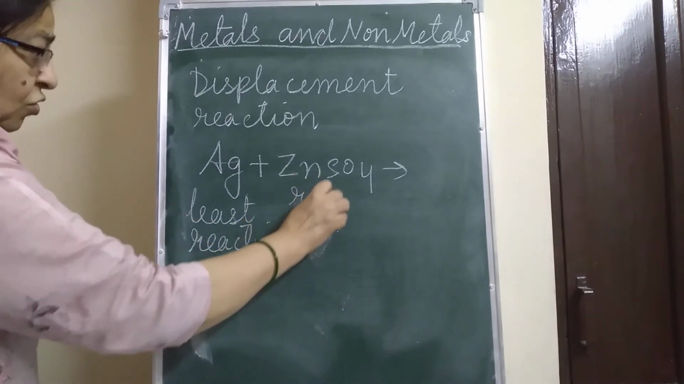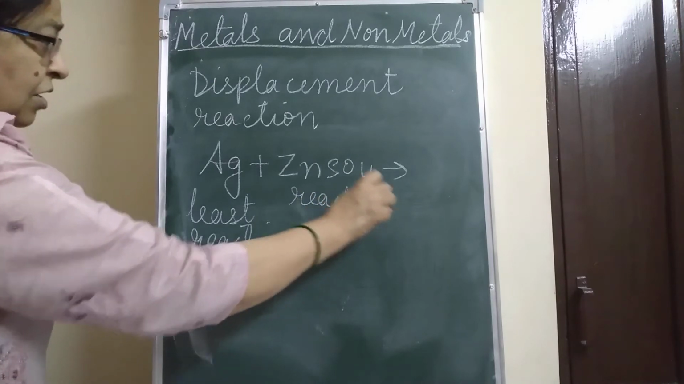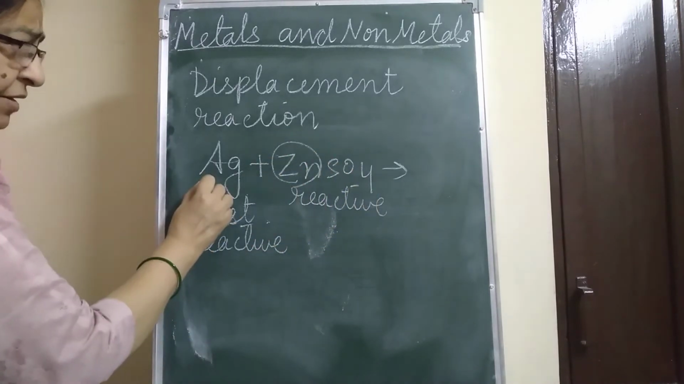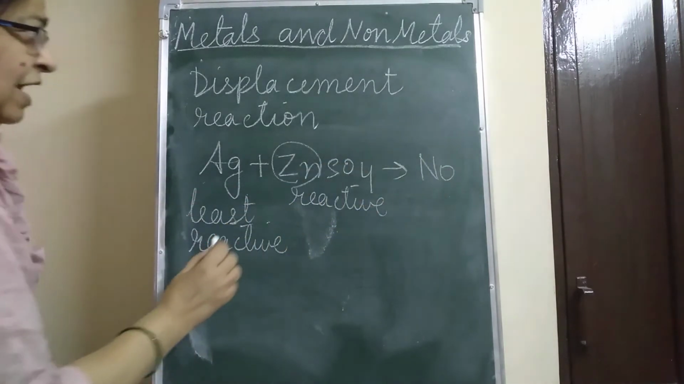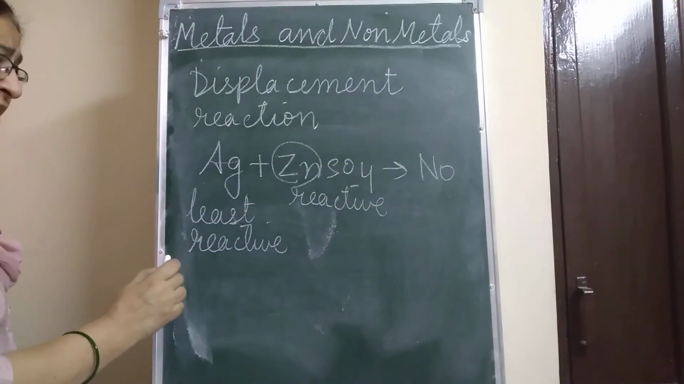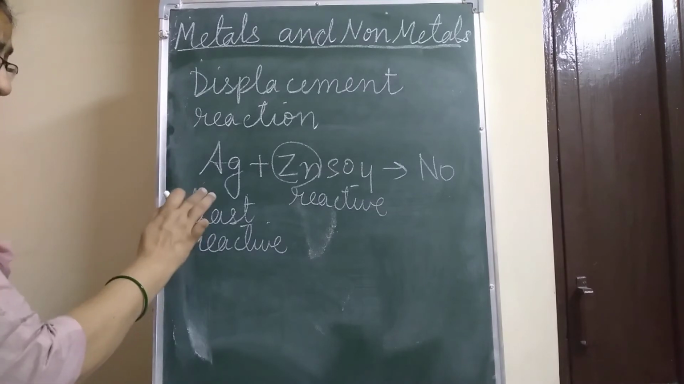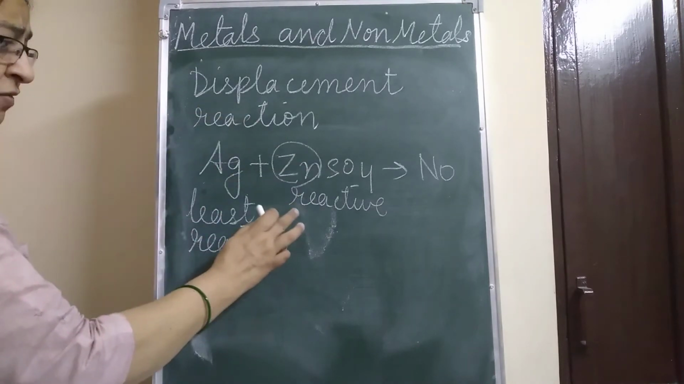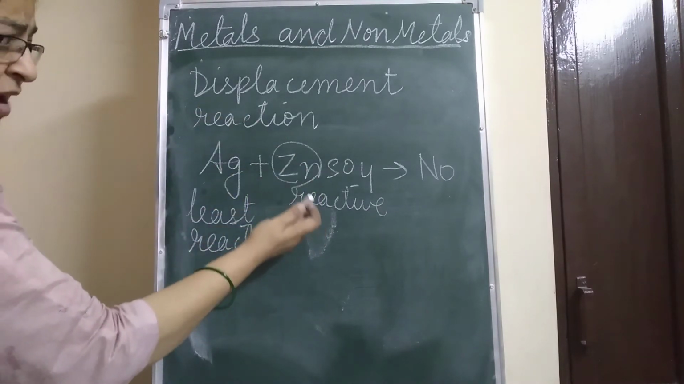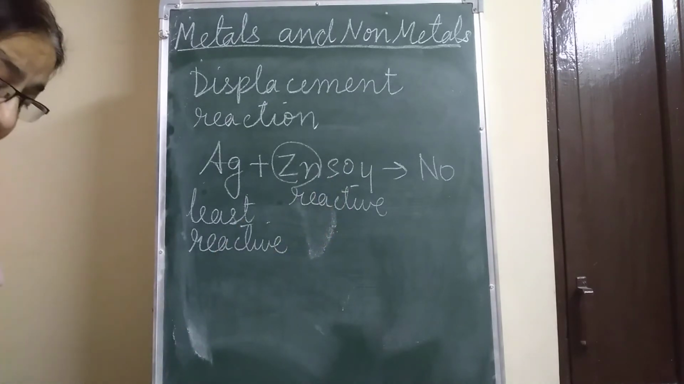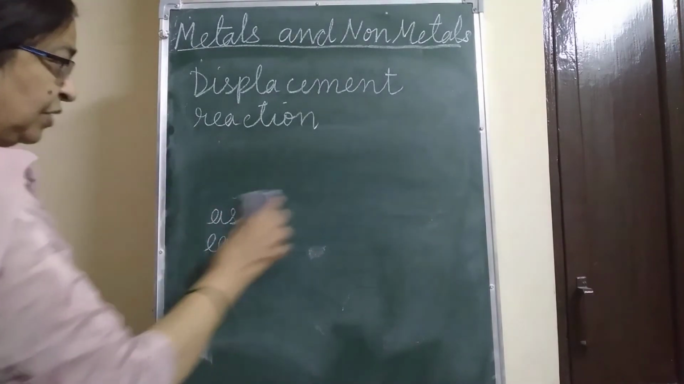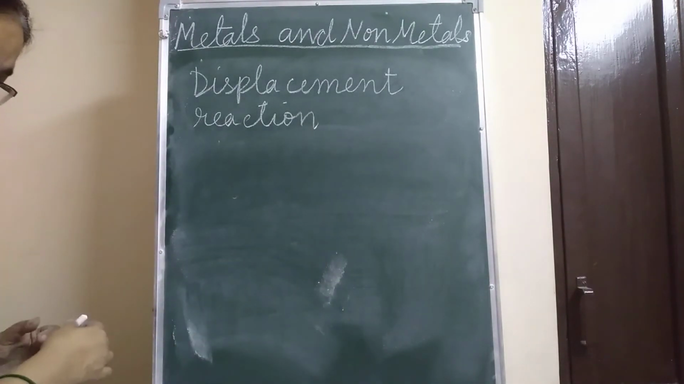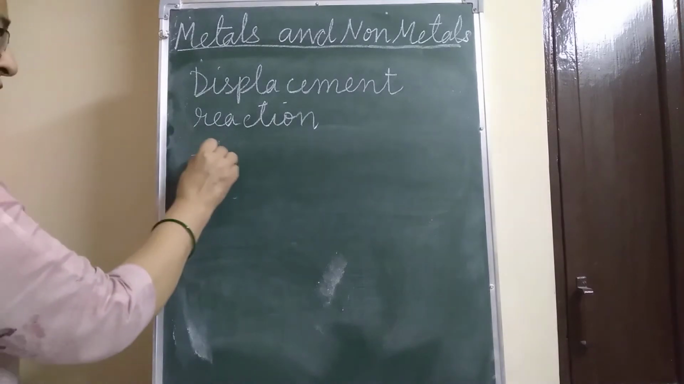And this is more reactive. Zinc is more reactive in comparison to the silver. So, no reaction will take place. When will a reaction take place? When one metal is more reactive than the metal present in the salt, then the displacement reaction will take place. Now let us take another example of Zn plus CuSO4.